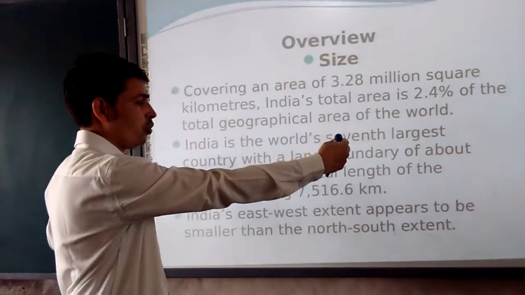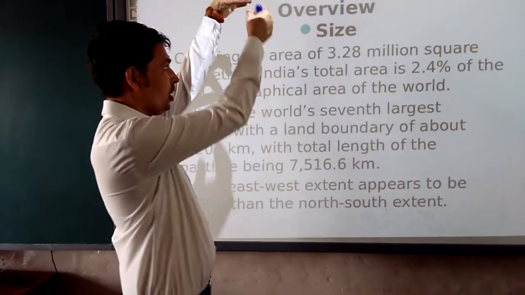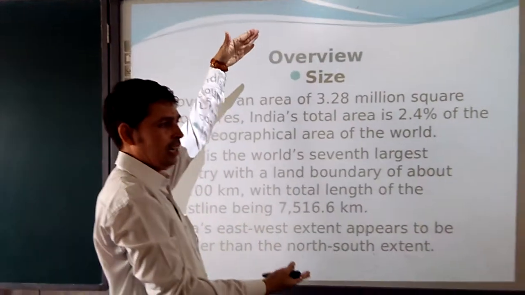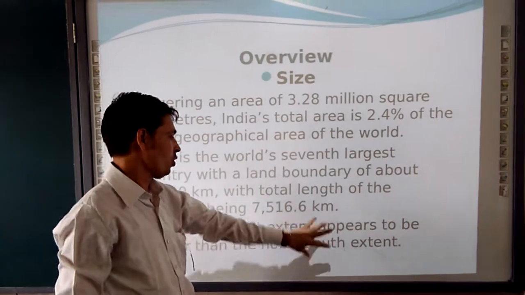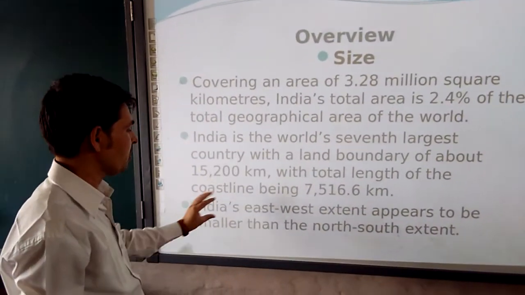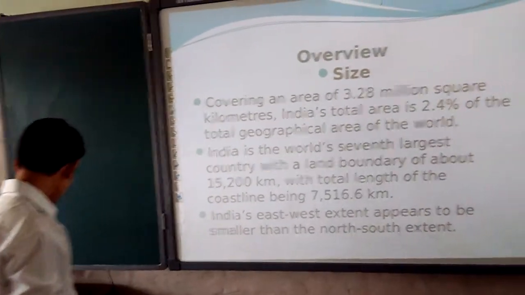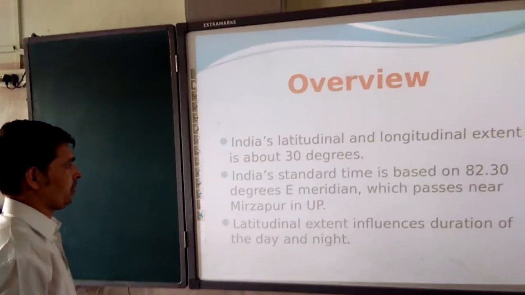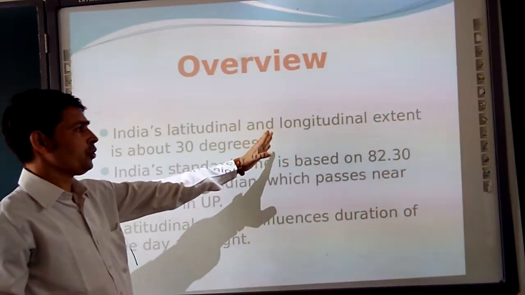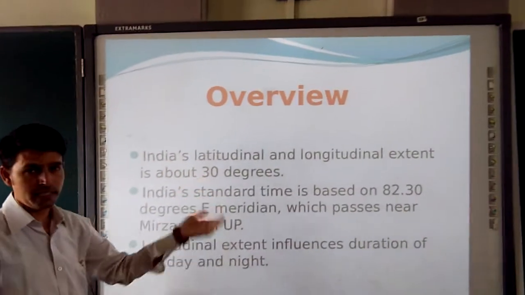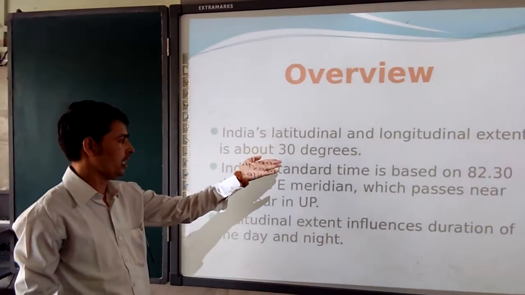East-west appears smaller and north-south looks bigger, but altogether they are 30 degrees. So that's why we are seeing this, but it's not like that. Moving to the next slide, India's longitudinal and latitudinal extension is about 30 degrees, which I stated earlier to you.